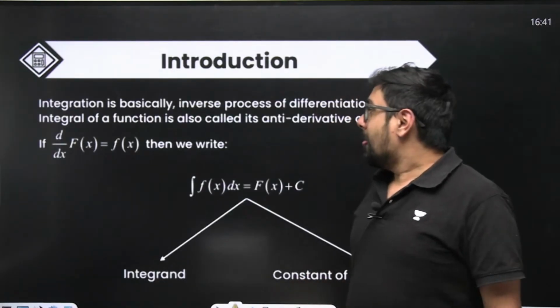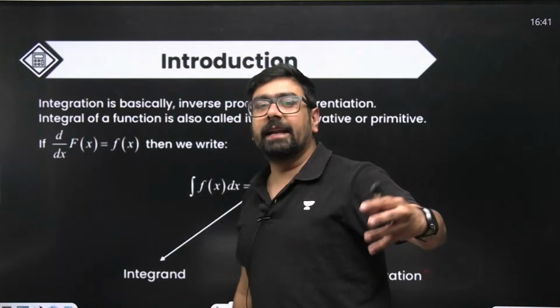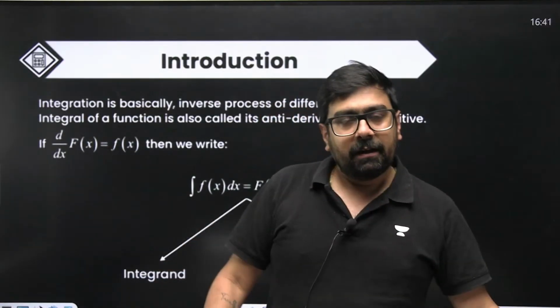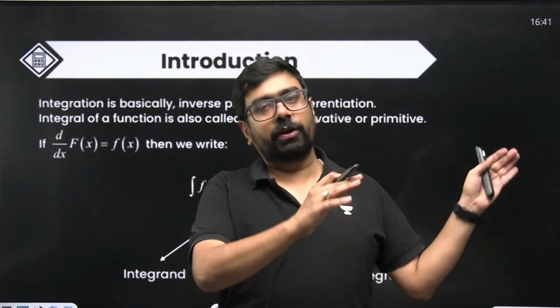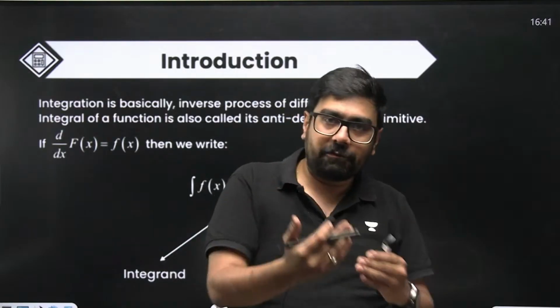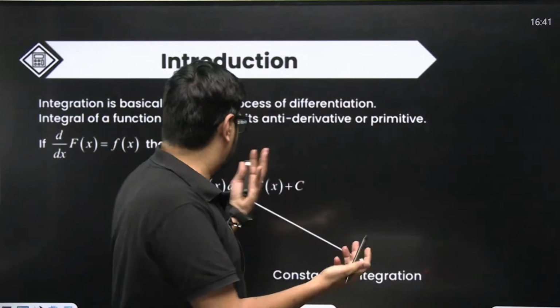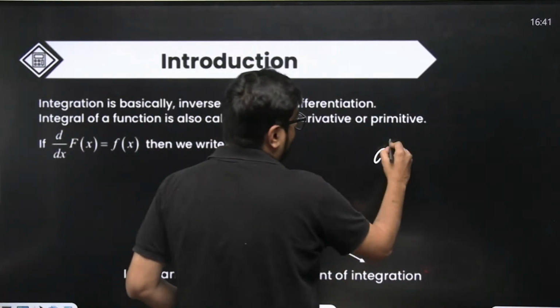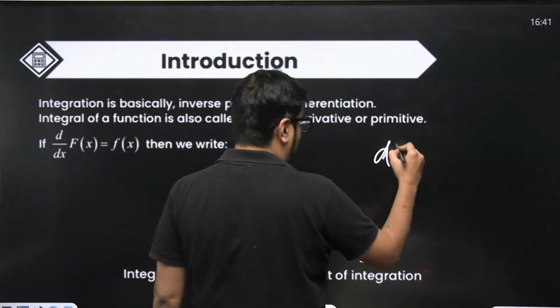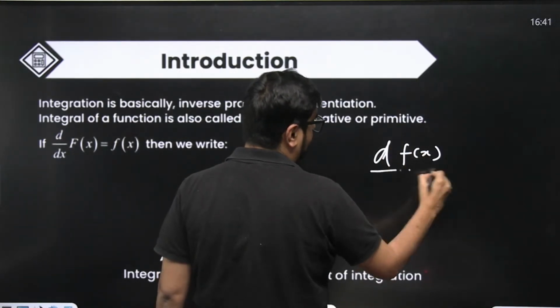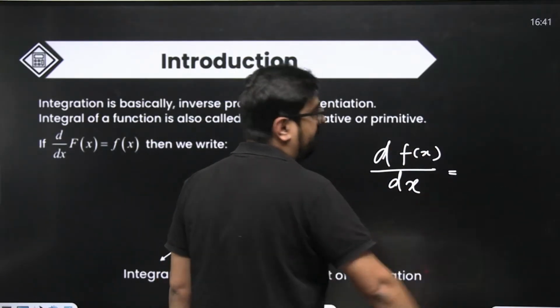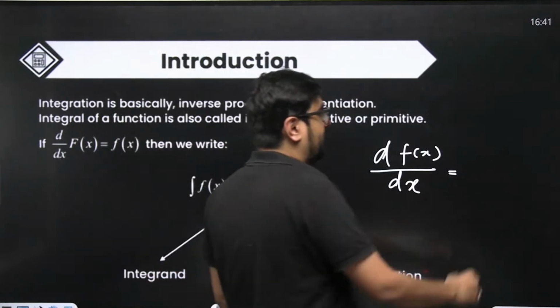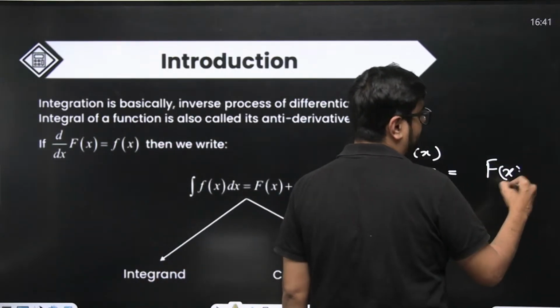Okay. First thing, integration. What do we mean by integration? We know differentiation, right? We know dy by dx, or d of f of x by dx. If we differentiate a function capital F of x, we get a derivative. Suppose our derivative is small f of x.